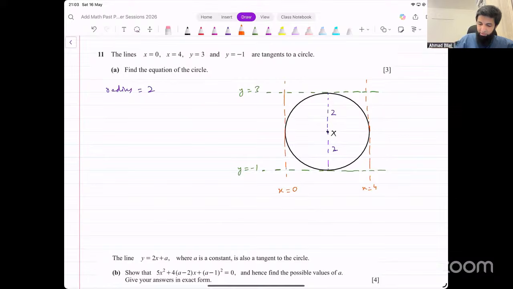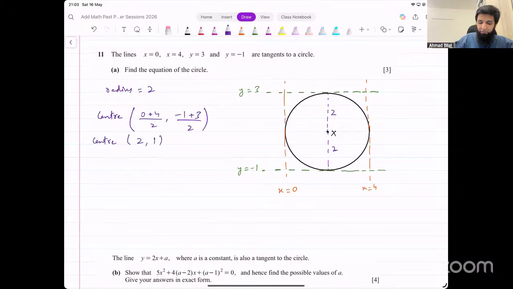So we could say the center of the circle is going to be 0 plus 4 over 2. That's the x coordinate. And -1 plus 3 over 2, that's the y coordinate. That will be exactly in the middle of the vertical tangents and the horizontal tangents. And the coordinates of the center turn out to be 2 and 1.